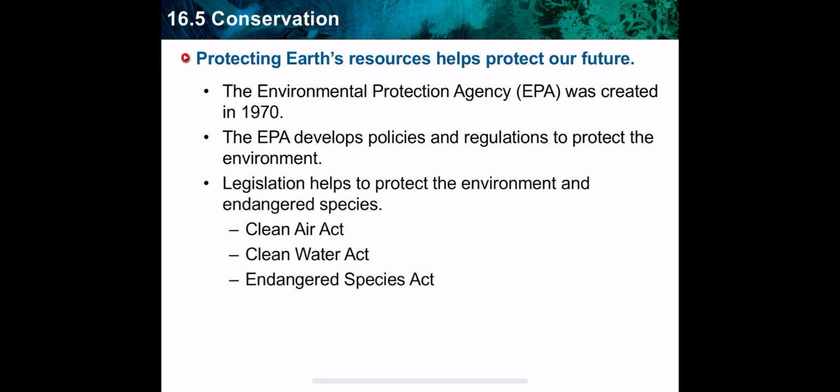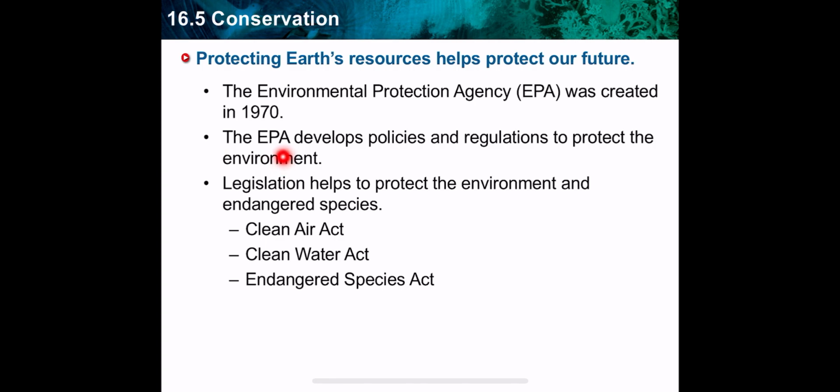Protecting Earth's resources helps protect our future. That's why there are many laws like the Clean Air Act, Clean Water Act, and Endangered Species Act. The Clean Air Act is a law monitored by the EPA. The EPA is the Environmental Protection Agency, which was created in 1970.